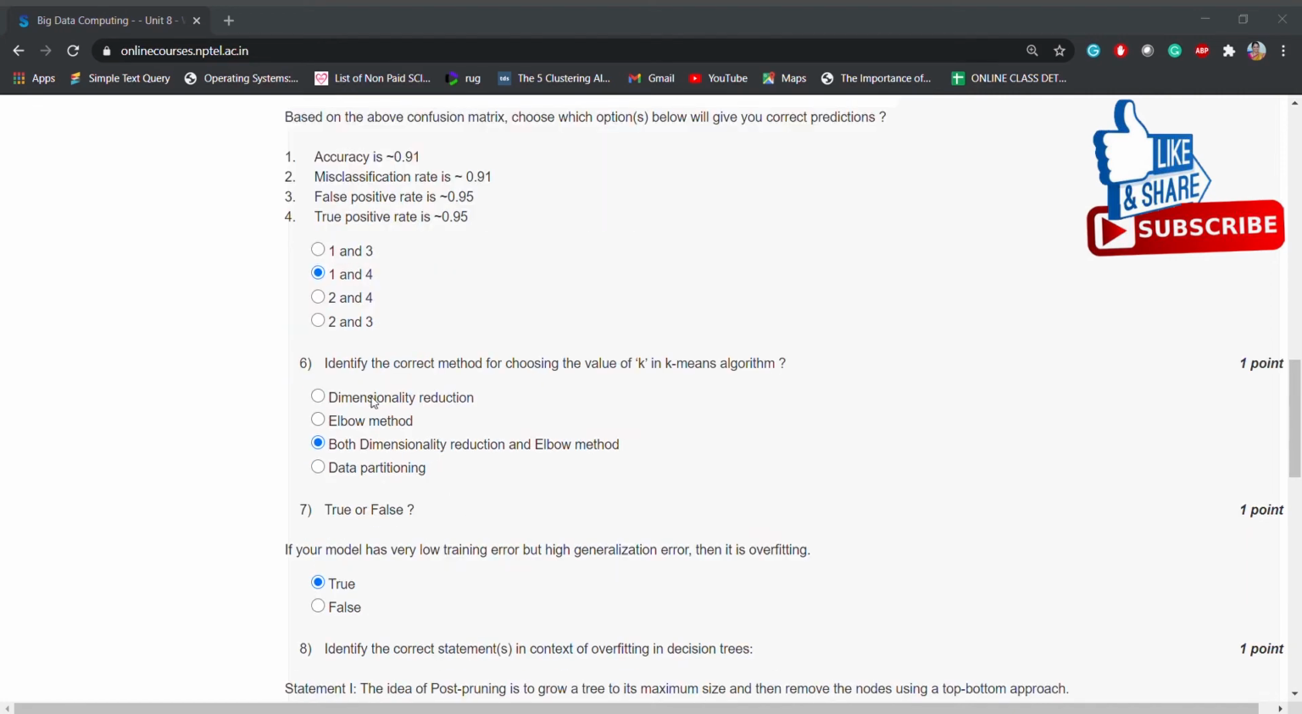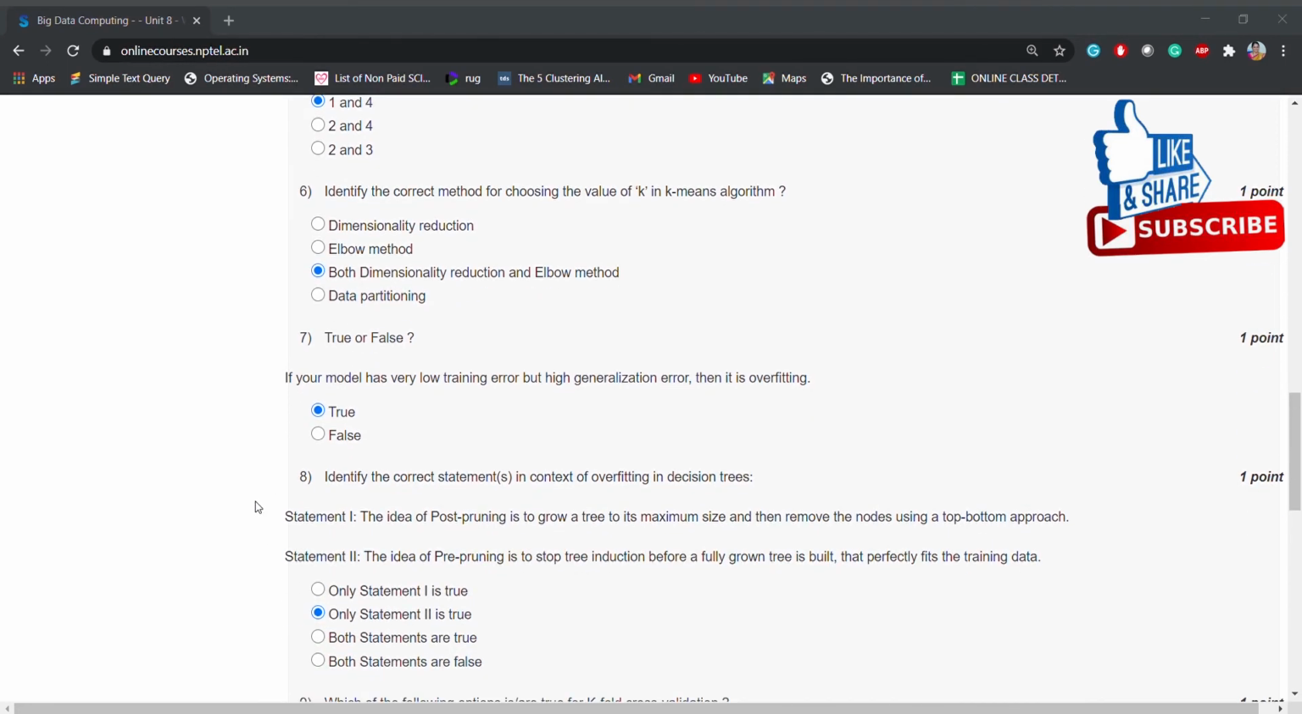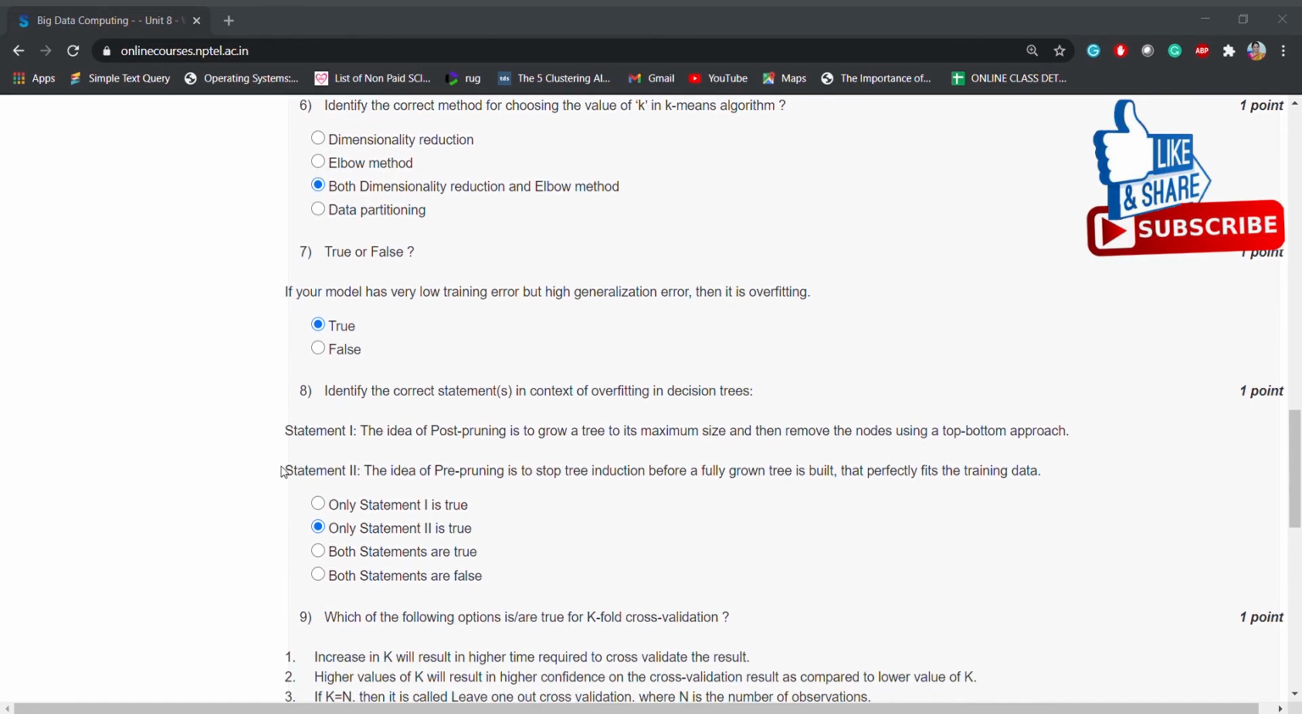Identify the correct method for choosing the value k in K-means algorithm. And the options are dimensionality reduction, elbow method, both dimensionality reduction and elbow method. The answer is both dimensionality reduction and elbow method. There is one more option, data partitioning also, but the correct option is both the dimensionality reduction and elbow method. Coming to the seventh question, true or false? If your model has very low training error but high generalization error, then it is overfitting. It is true.